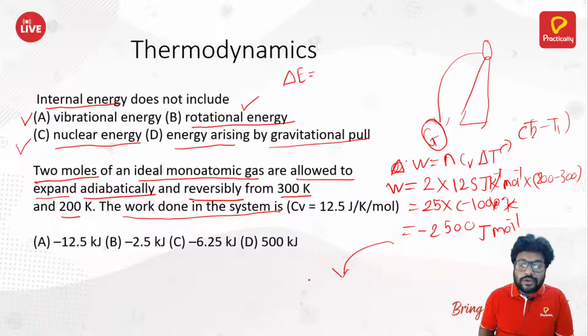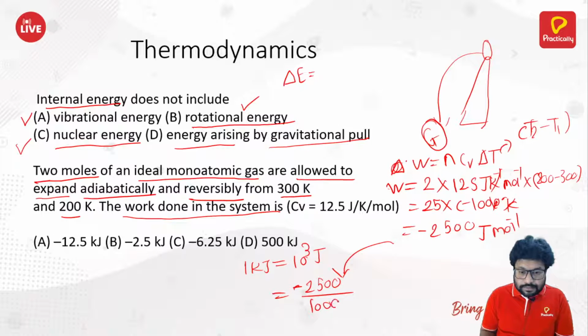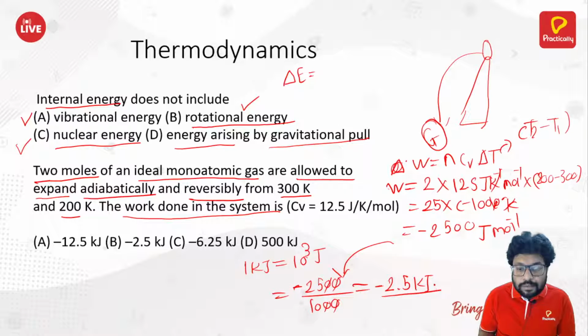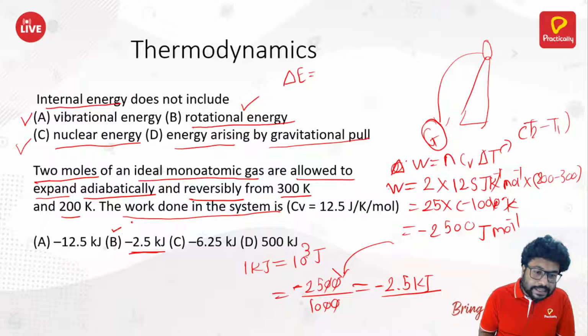So joule per mole, you need to convert that into kilojoule. We know that 1 kilojoule is equal to 10 raised to 3 joule. In other words, dividing the value you have in joule by 1000 will give you your value in kilojoule, which is minus 2.5 kilojoule per mole. And that is why our answer here has to be B, and it is B.